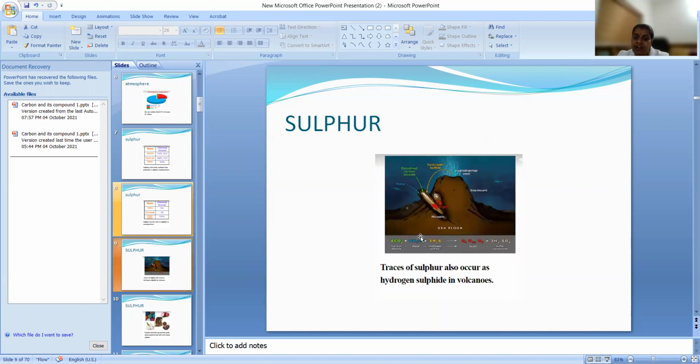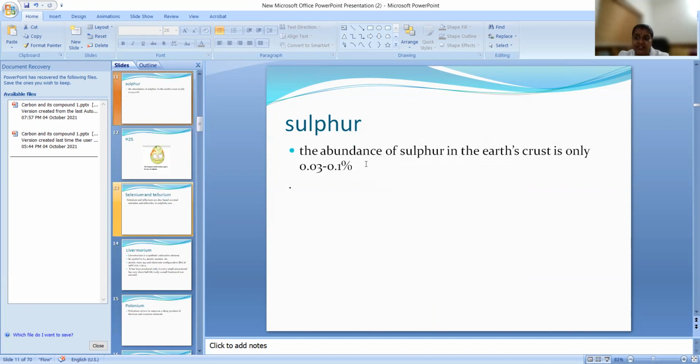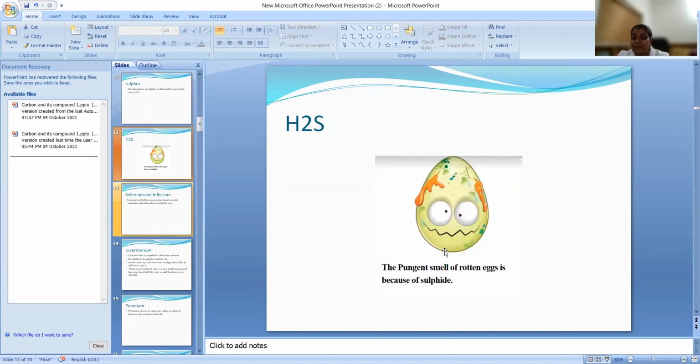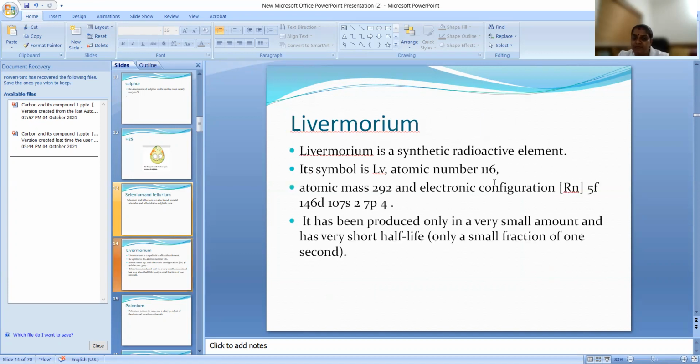Okay, now sulfur is also present in volcanoes. We can see the sulfur in the form of hydrogen sulfide, and also in onion, and also in garlic, proteins, hair, everywhere we can see sulfur. The presence is there. Okay, the abundance of sulfur in the earth is almost 0.03 to 0.1%. The pungent smell of rotten egg, that is only due to the presence of hydrogen sulfide. And selenium and tellurium. Selenium and tellurium are also found as metal selenide and telluride in sulfide ore.